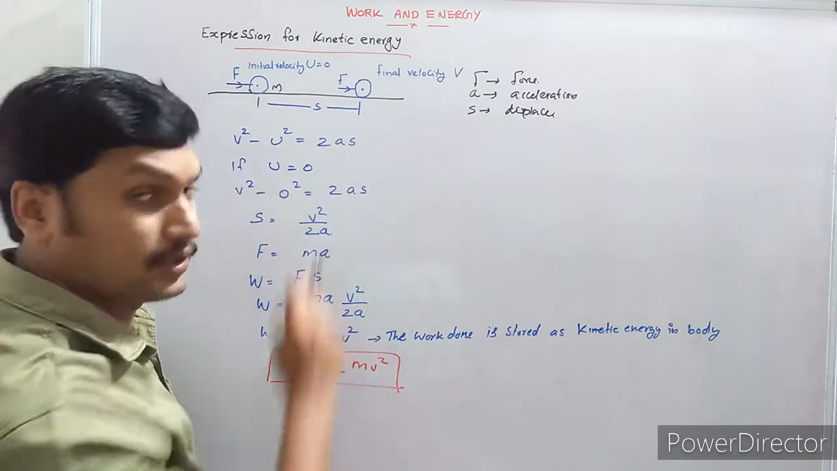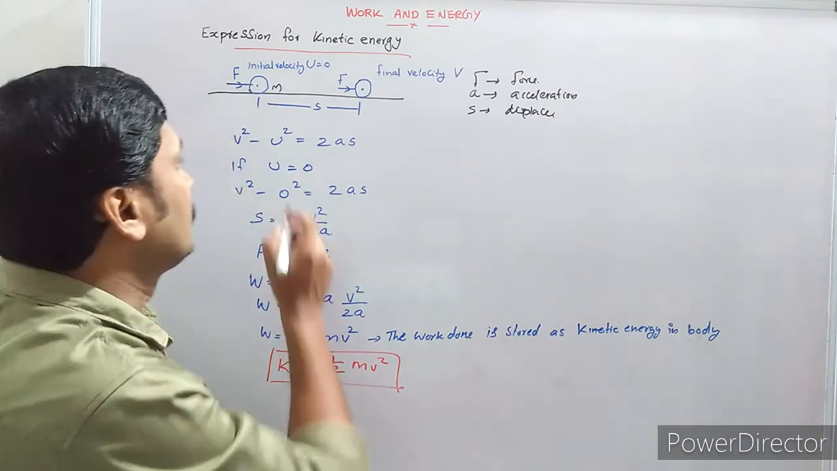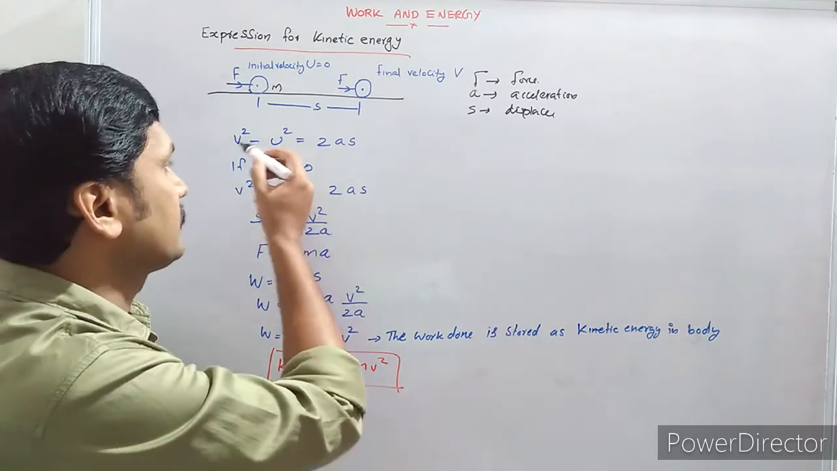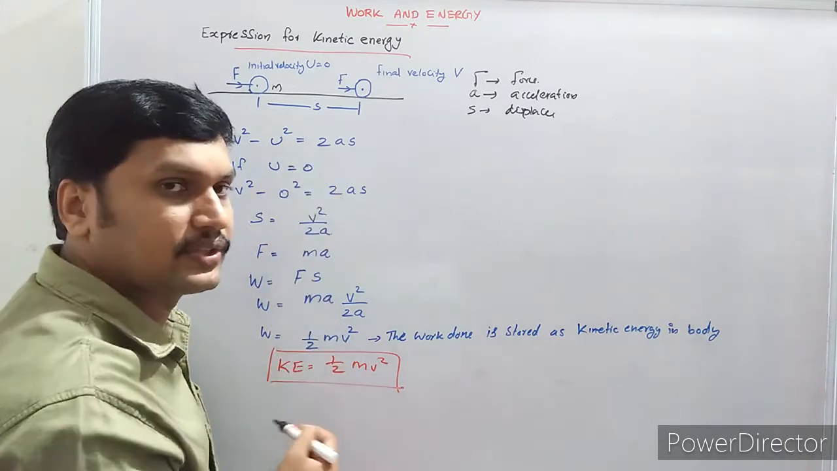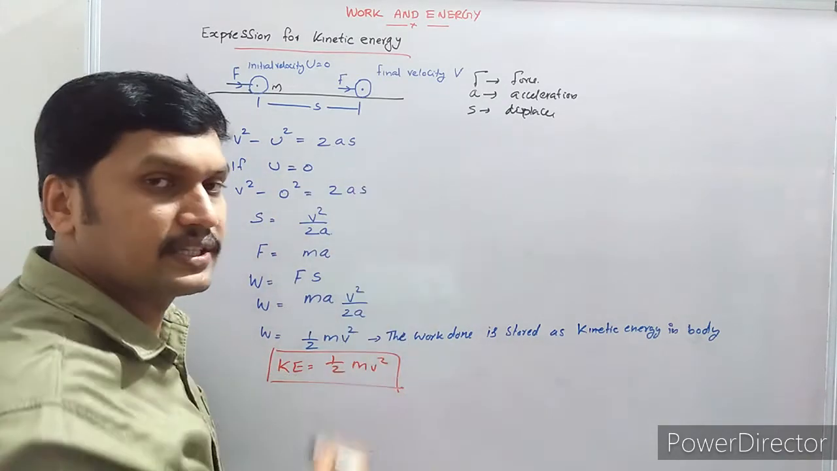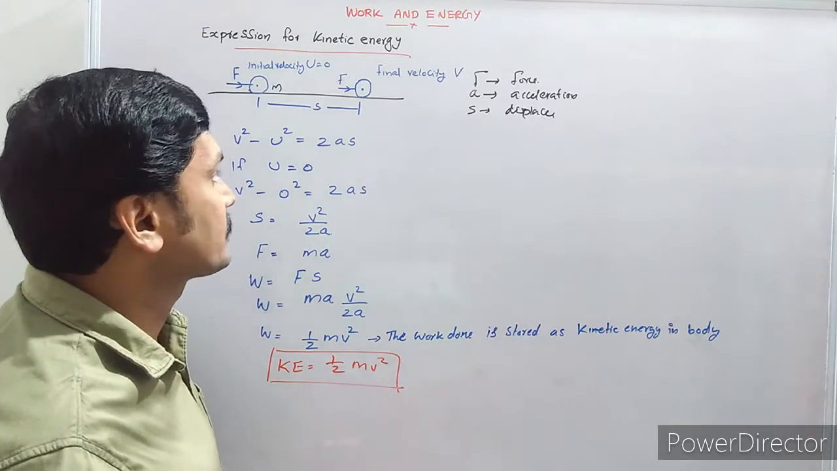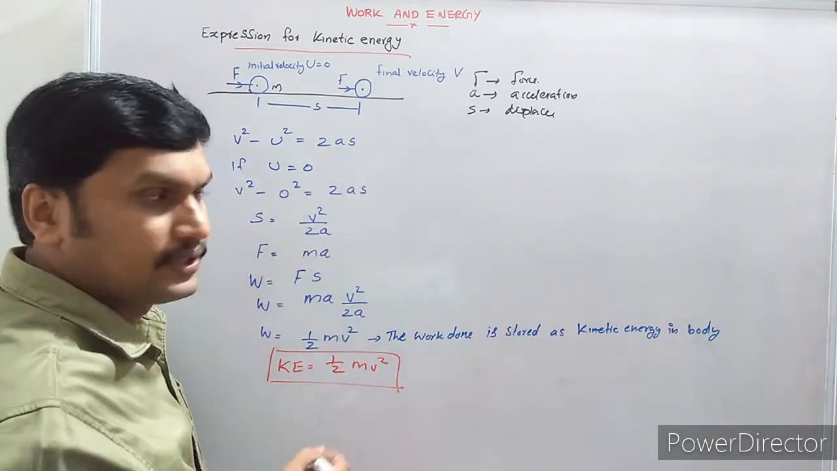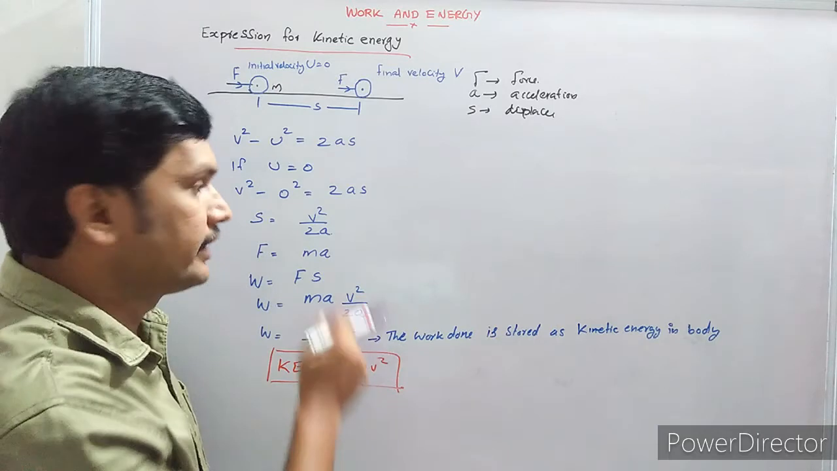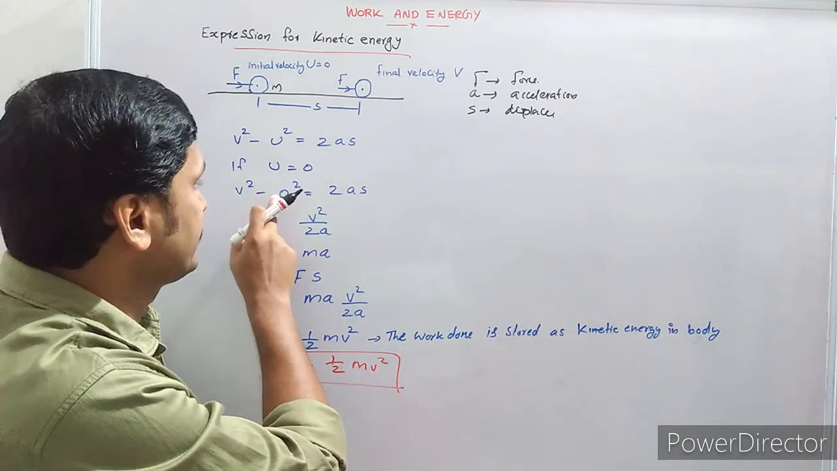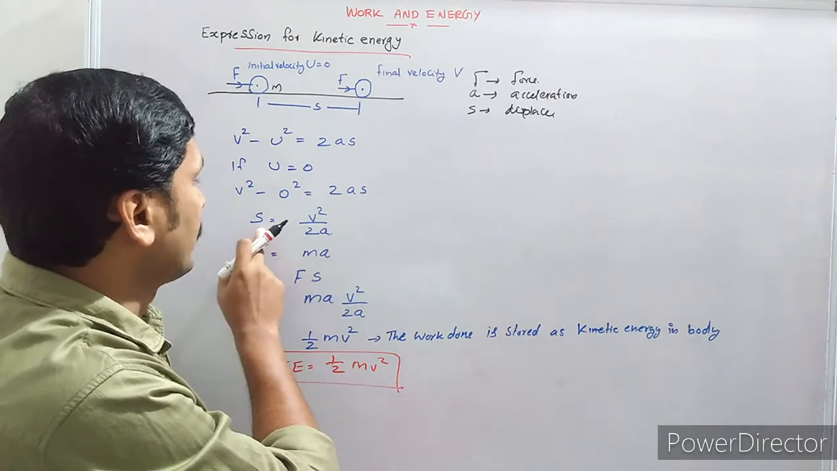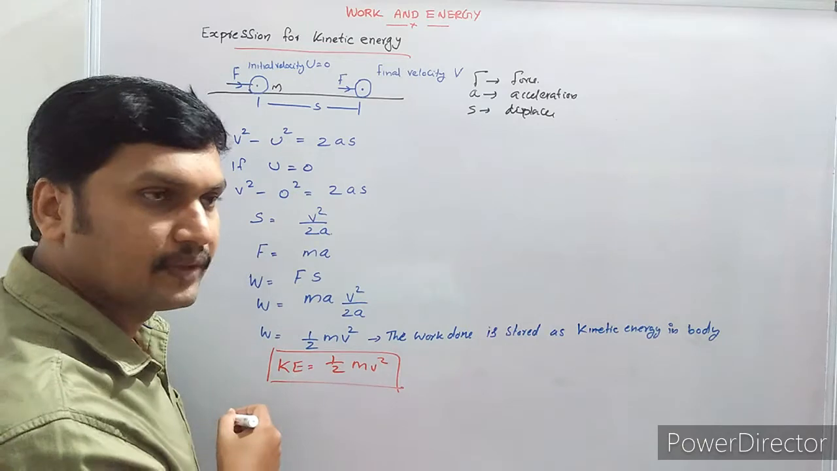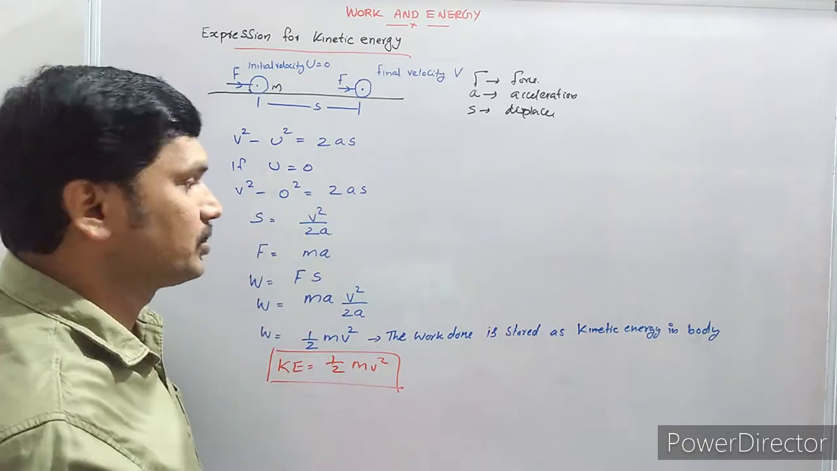Now, by the equation of motion for constant accelerated motion, we can write V square minus U square is equal to 2AS. V is the final velocity, U is the initial velocity, A is acceleration, and S is the displacement. But U is equal to 0 in this situation. So we can write this equation as V square minus 0 square is equal to 2AS, or rearranging, S is equal to V square by 2A.